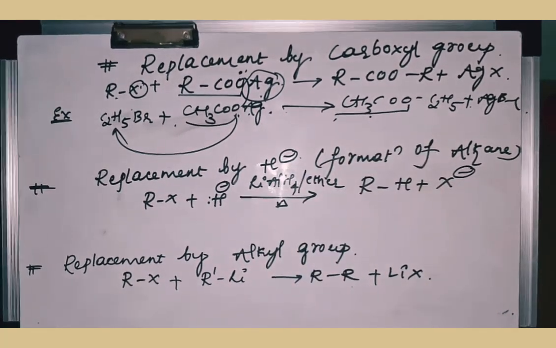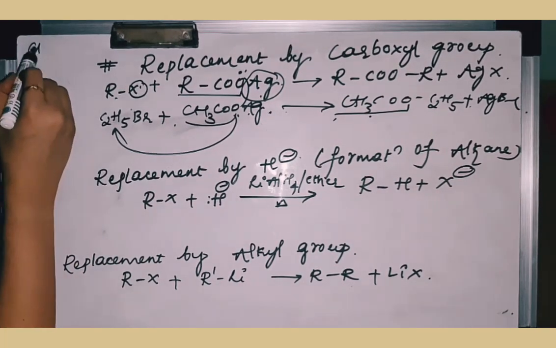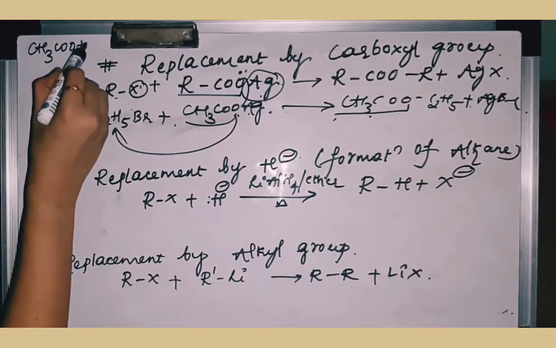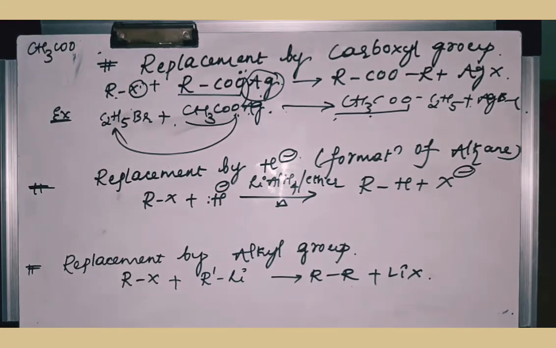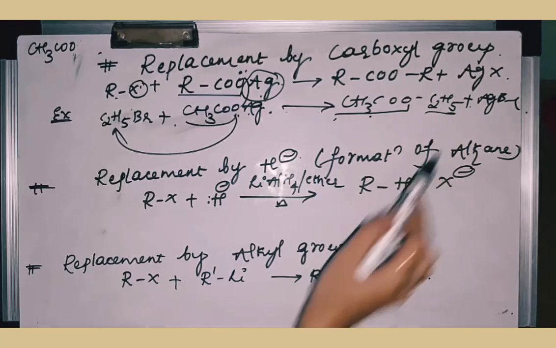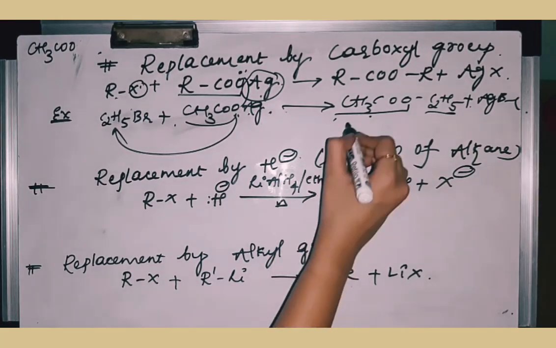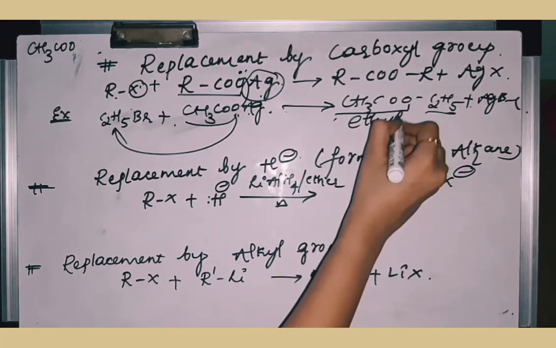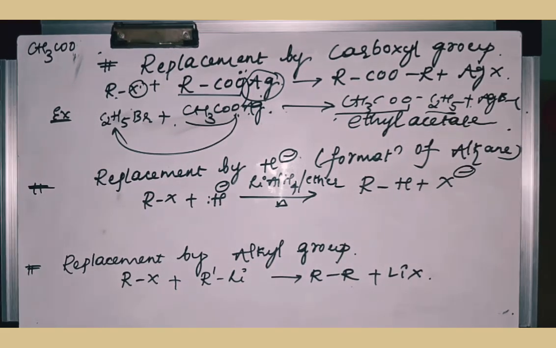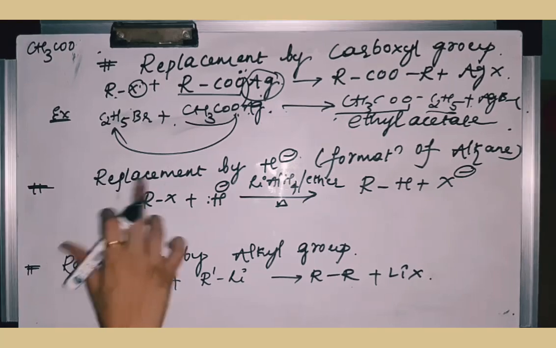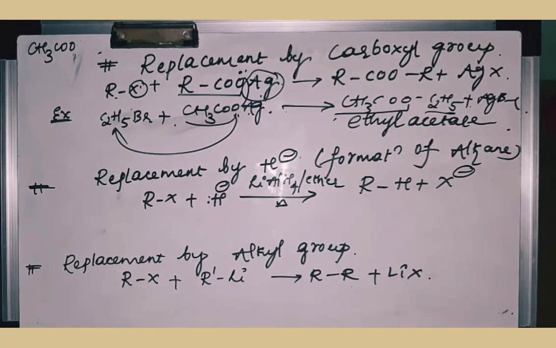CH3COO is called acetate. You have learnt CH3COOH is called acetic acid. If I remove this H, it will be called acetate. Okay, so that is attached with the ethyl group. So the name of this is ethyl acetate. Okay, so the next nucleophilic reaction is replacement by hydride.